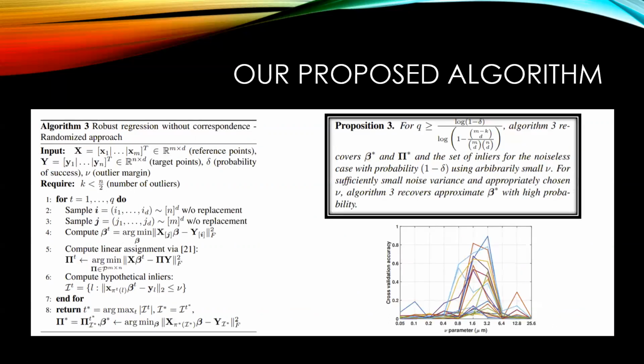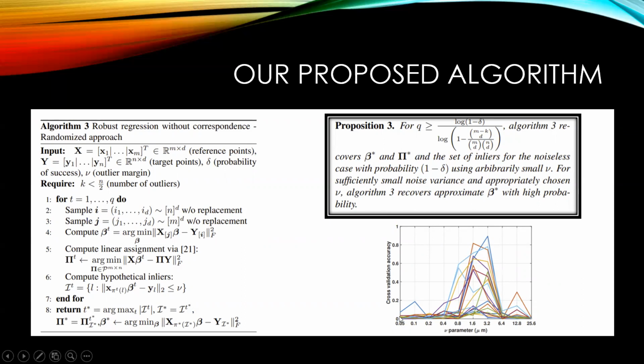We can simply extend this algorithm to high dimensions by just considering d samples instead of 1 sample, because we want to solve for a regression problem that is a d by d matrix. For this extension, we again provide bounds on the number of iterations that we need to run this algorithm to achieve an approximate solution. Although in the worst case it could be exponential, in our experience we don't need to run it for too many trials to get a good approximation.